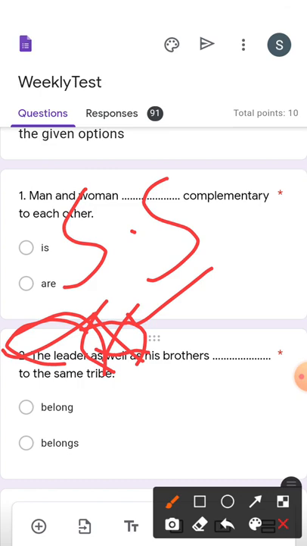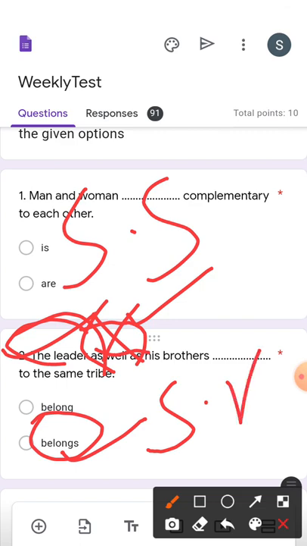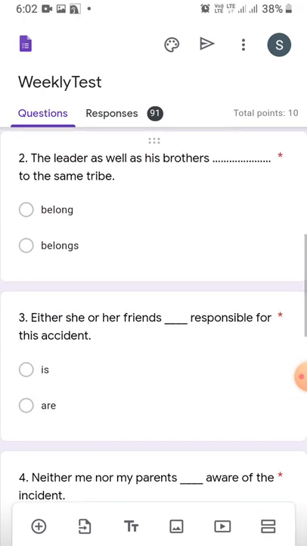So a singular subject takes a singular verb, and which verb is singular, belong or belongs? S is there in belongs, therefore this is your correct answer. This is your singular verb. So singular subject and singular verb. Clear?